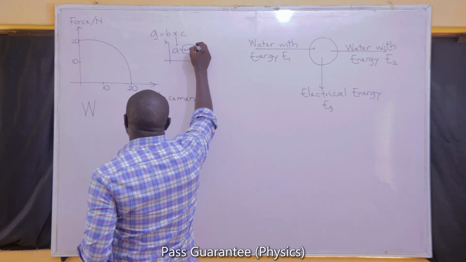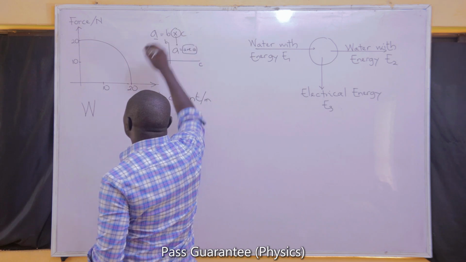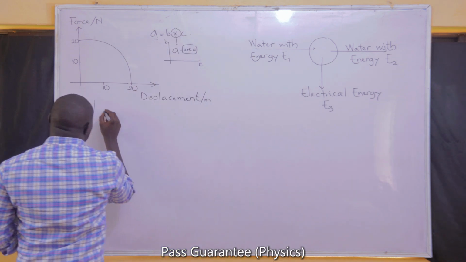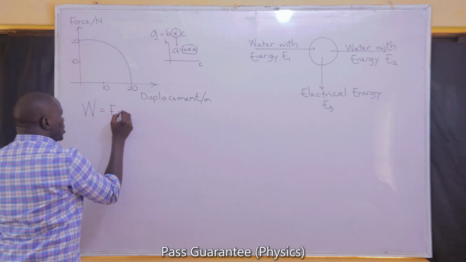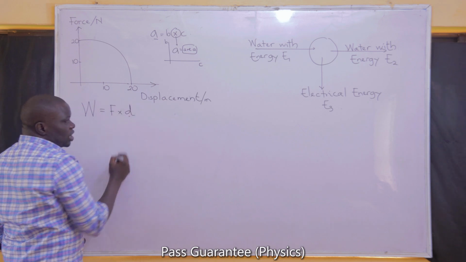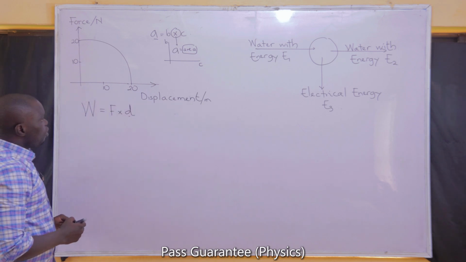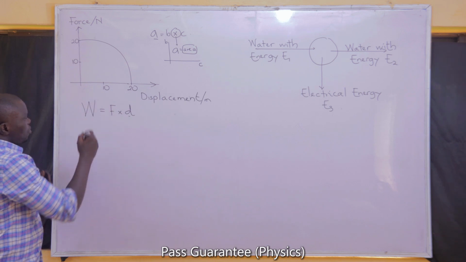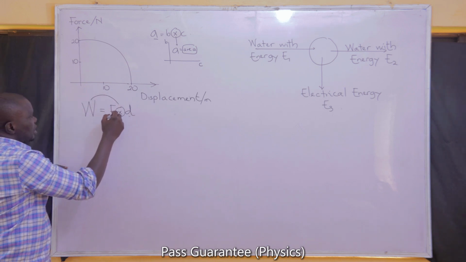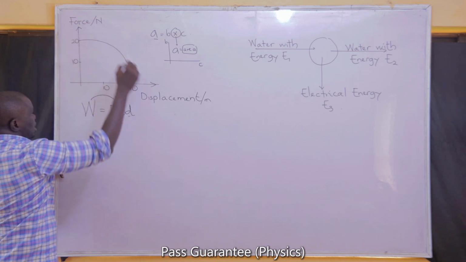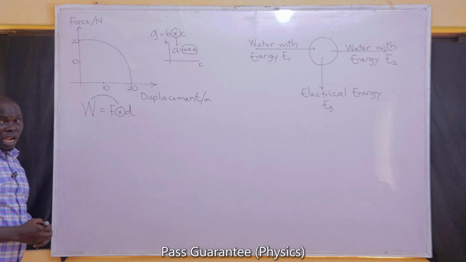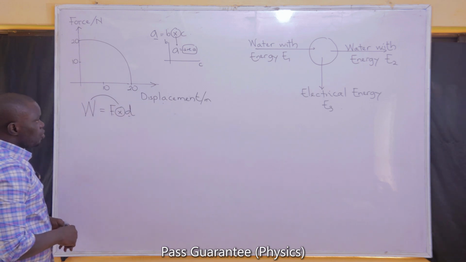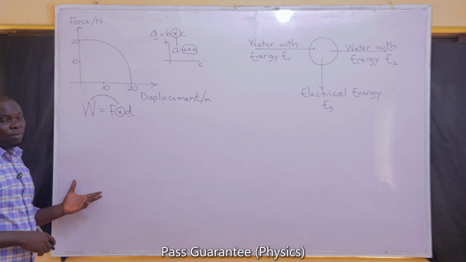Area on a graph means multiplication in the formula. We know quite well that work is force times distance, which can also be referred to as displacement. So if you want me to find work in this diagram, work being the product of force and distance, and I have force and displacement set out on the graph, then all I need to do to get the work is find the area covered by this graph.